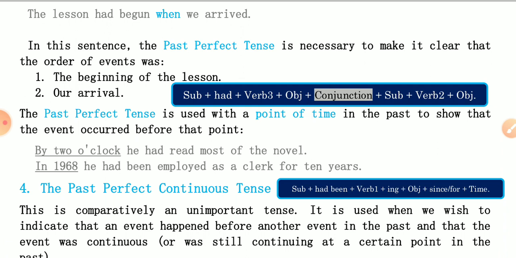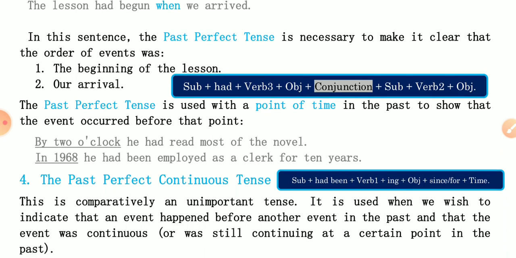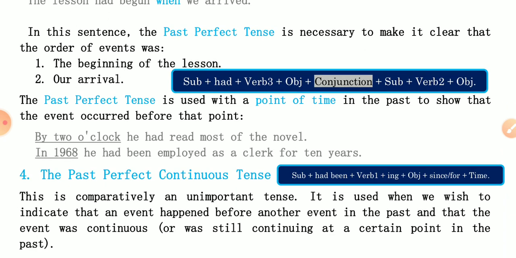He had read most of the novel. Here time is pointing. In 1968 he had been employed as a clerk for 10 years. Had been employed means had plus verb, third form. Four things we are learning here: the past perfect continuous tense. So we have read here all past tenses like past indefinite or simple, past continuous, past perfect, now past perfect continuous tense.